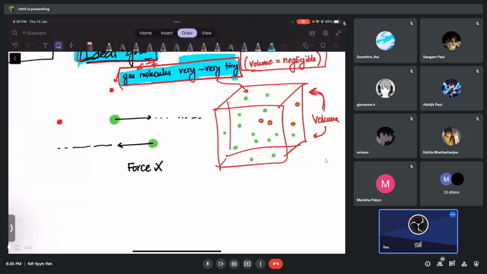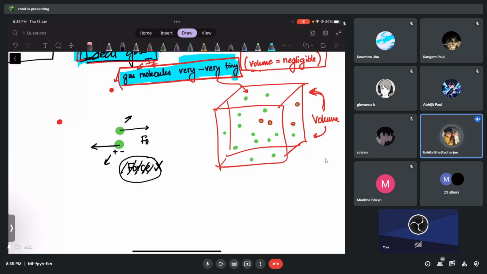But notice something. Do you know that gas molecules are made of protons and electrons? Any atom is made of protons and electrons, the positive charge particle and the negative charge particle. So this gas molecule also will have positive and negative charge particles. And sometimes this happens: if the gas molecules are moving close to each other, even without colliding, they can apply force on each other.